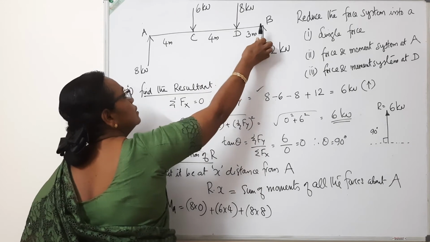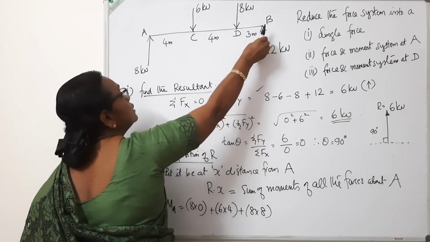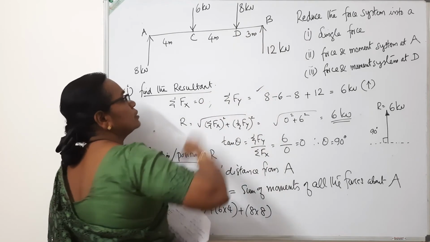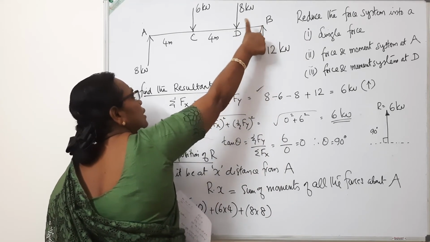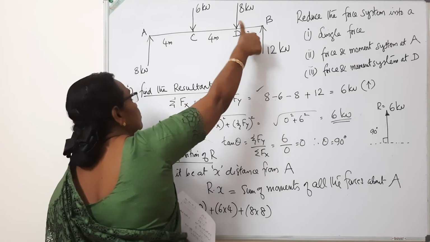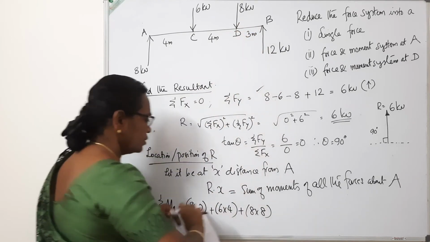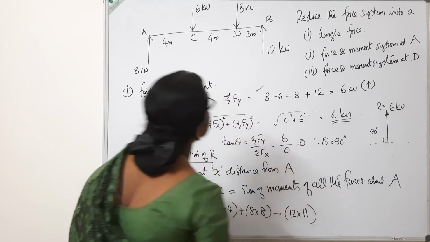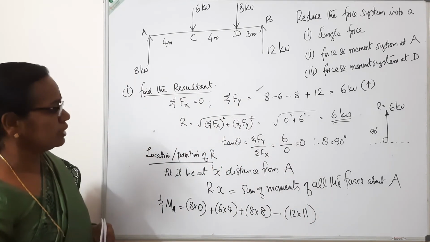This is the direction of the force. Rotate it about A. It rotates anti-clockwise. Place your thumb in the direction of the arrow and rotate it about the point, we have to take the moment. So it's anti-clockwise, minus 12 into distance, 4 plus 4, 8 plus 3, 11.